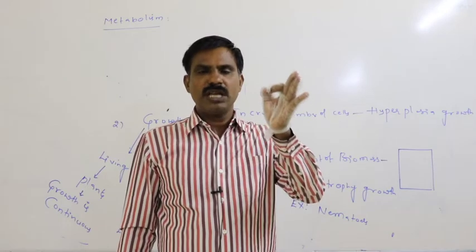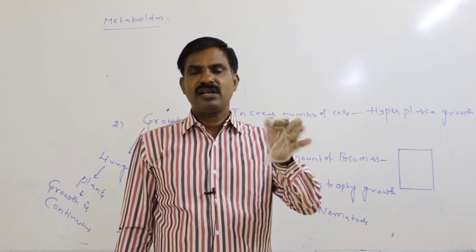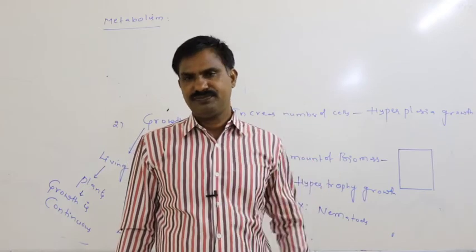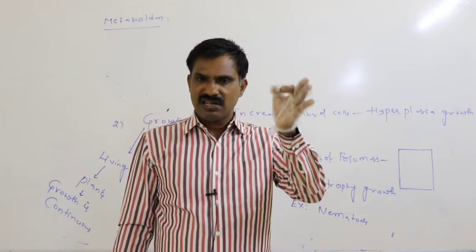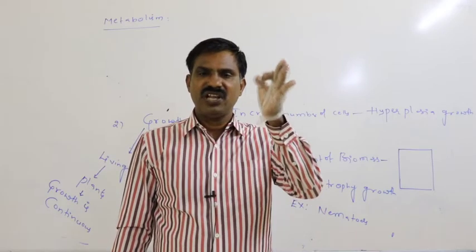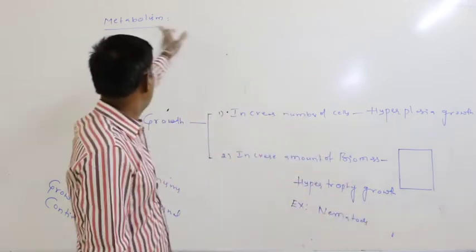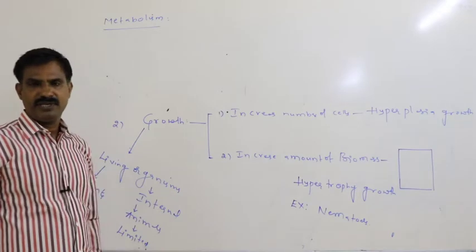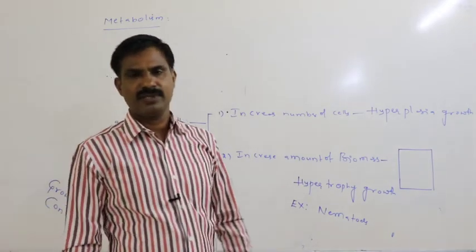The sum total of chemical reactions together is called metabolism. The sum total of chemical reactions which occur in our body for sustaining the life of an individual together constitute metabolism.